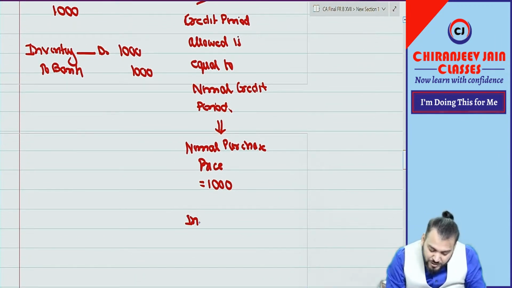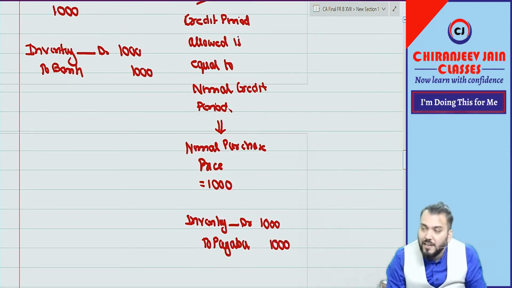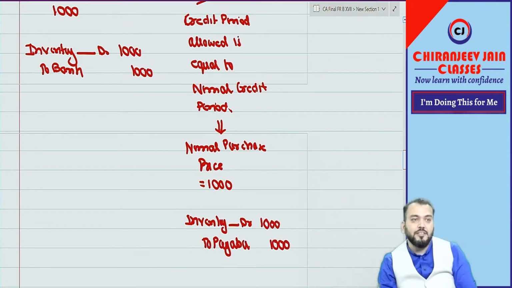So here also the journal entry will be inventory account debit to payable. Now it is payable. I am doing the journal entry from the point of view of the buyer because inventory is here, not from the seller. Seller will go to Ind AS 115. This point you have understood.